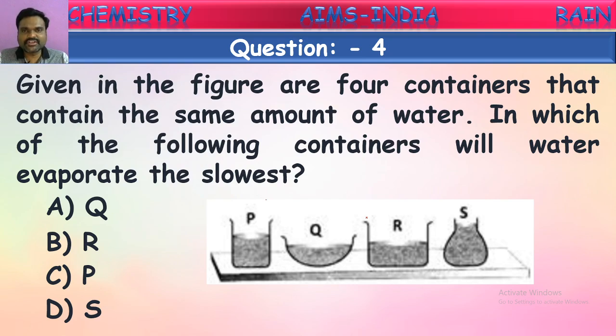Now if you observe these containers again, the one with a narrow opening, having very little open surface, will have the lowest or slowest rate of evaporation. Which one has the lowest opening? Yes, here. Only a small opening is there. Water evaporates only from that open surface. So yes, water evaporates at a slow rate from this. Okay, children. Next one.